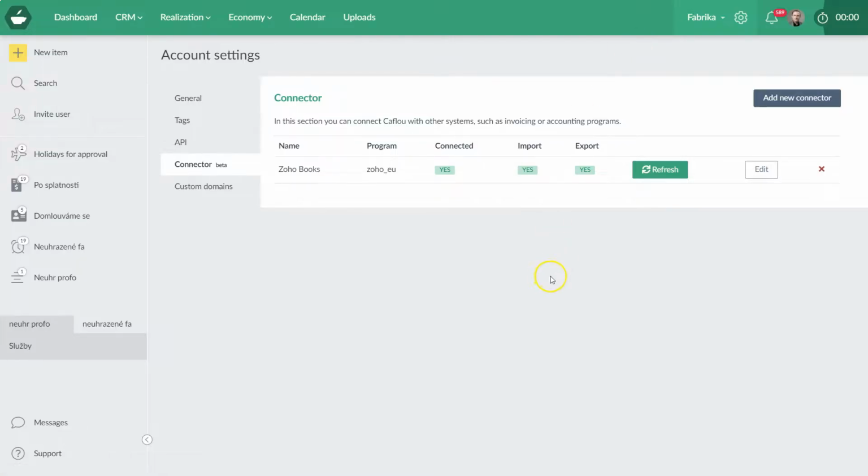Once it's done, if you select it the automatic way, every day it will be importing or exporting, and you will be notified about the success and the results via notifications. Or you can do it anytime manually by clicking the refresh button, and again the process does what you defined in the settings.